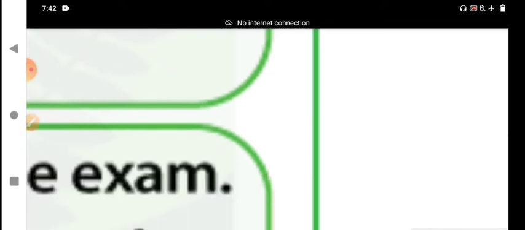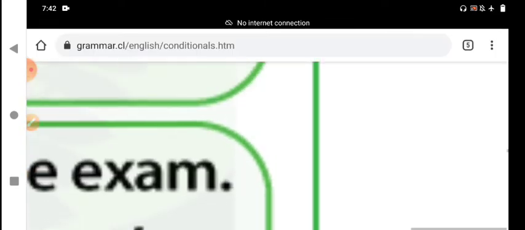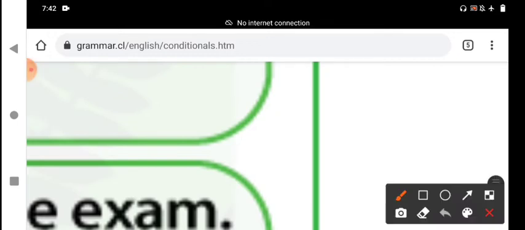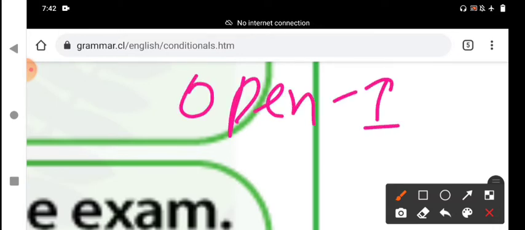Now I am discussing here the open condition or type 1 or first condition. It is a possible and also very likely condition. It is also a likely condition.